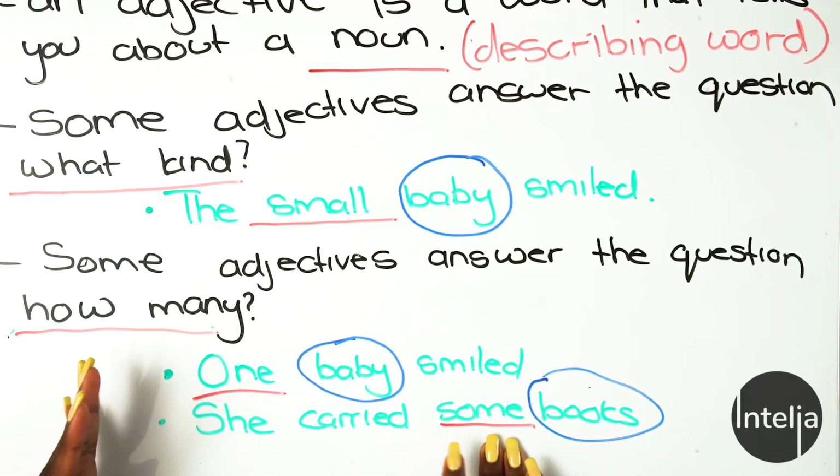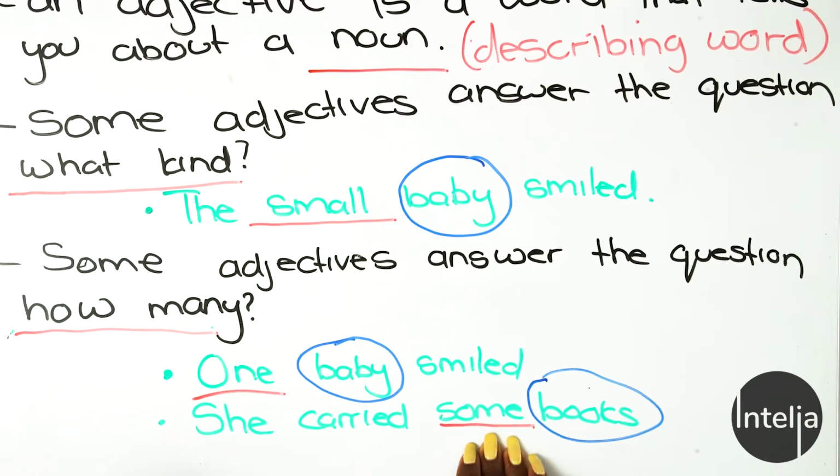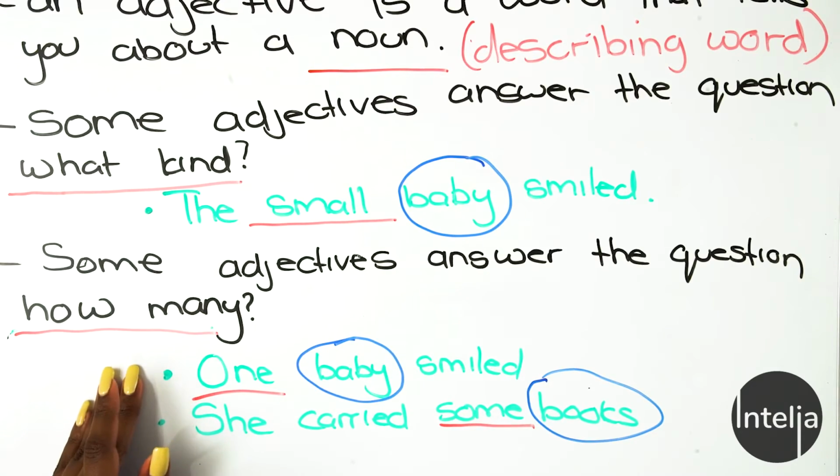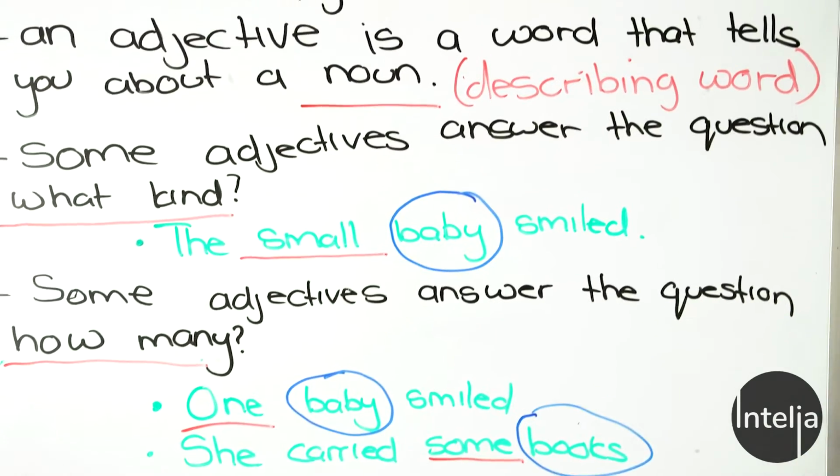Not a specific number, however, but they are telling us some, which is a description to the books. One being description to the baby. And look, if you don't understand it, there are lots of activities that we will be doing on this exact same topic to keep you afloat and understanding. So let's just go over it one more time.